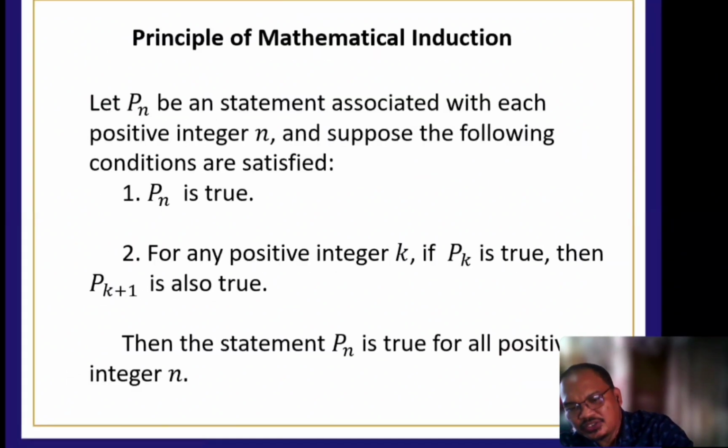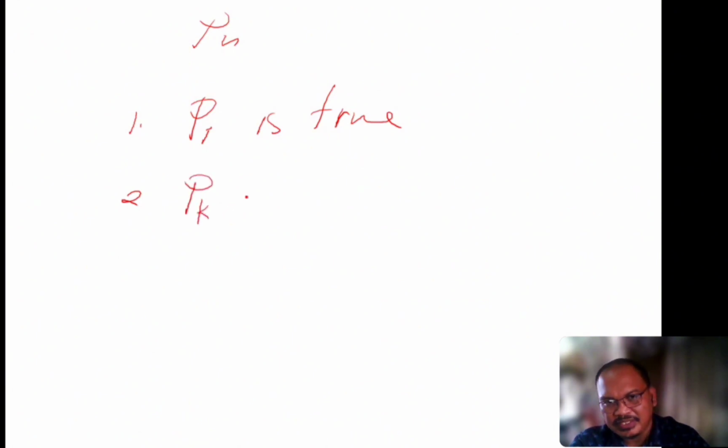In mathematical induction, there are 3 steps. The first is you're going to prove that P sub 1 is true. Then after that, you assume that P sub k for any positive integer k is also true.